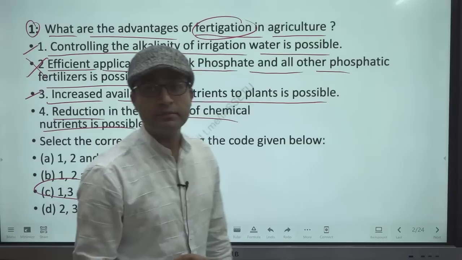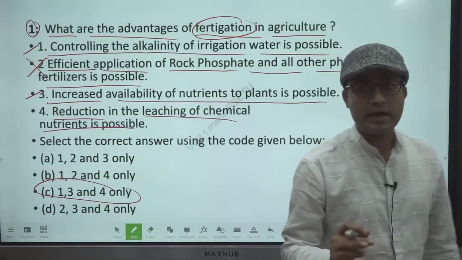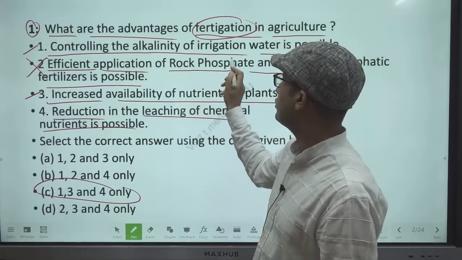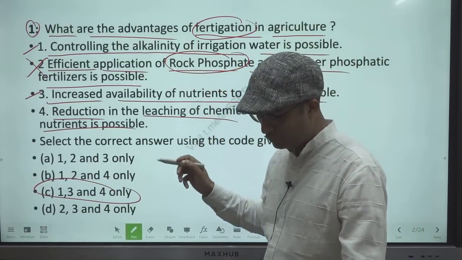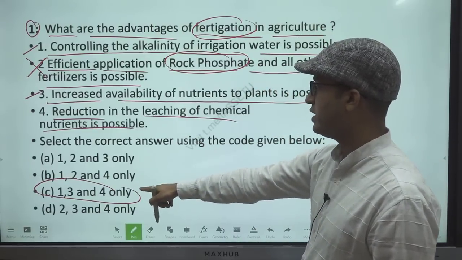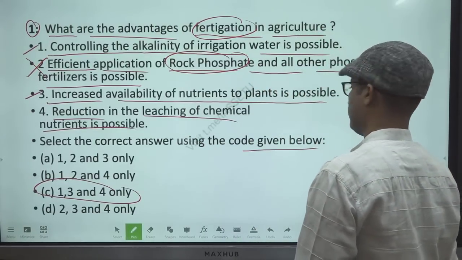And I tell you, this elimination technique is really wonderful. In around 12, 13 questions, if you eliminate only one statement, you get the answer. So they talk about rock phosphate. I tell you the solution here. Question number 1: here 2 is wrong. So that's why the answer is 1, 3, 4, code given below.